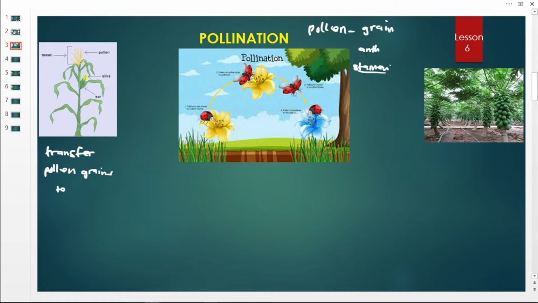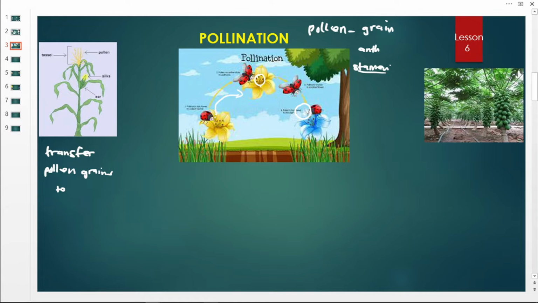So we have this flower, and now we have these things carrying pollen grains. This one is an insect, called a ladybird. It is inside a flower, getting something, then from this flower it goes to this flower, then to this flower. So it ends up carrying pollen grains from the anthers of one flower to the stigma of another flower. That's what we call pollination. Therefore, pollination is the transfer of pollen grains from the anthers of a flower to the stigma of a flower.